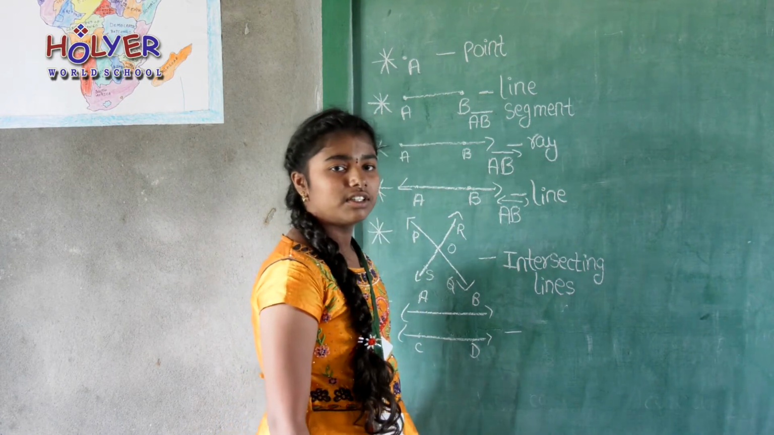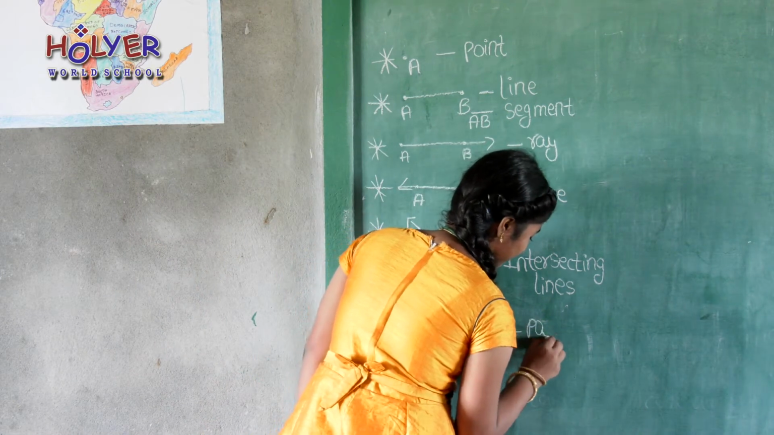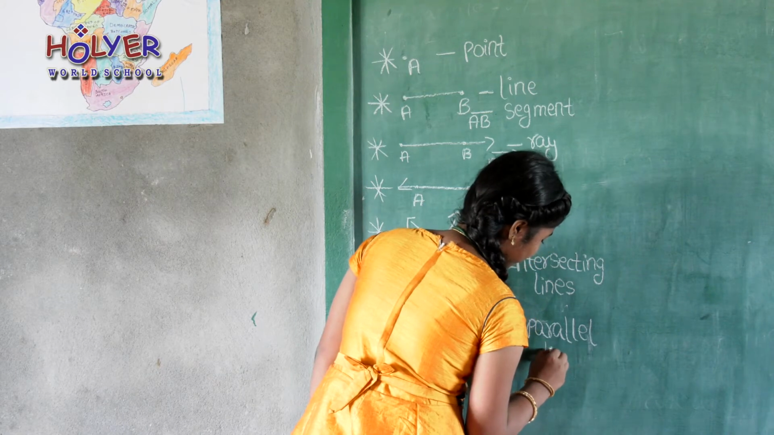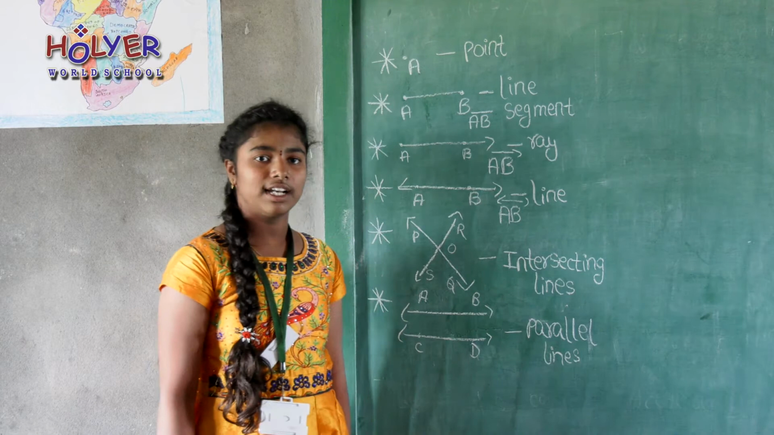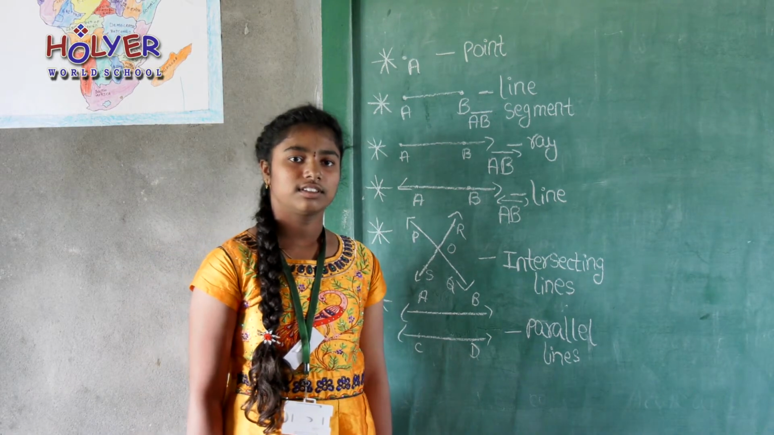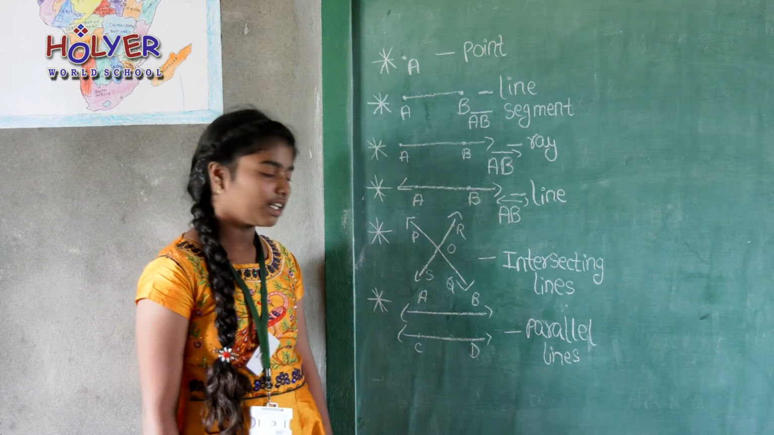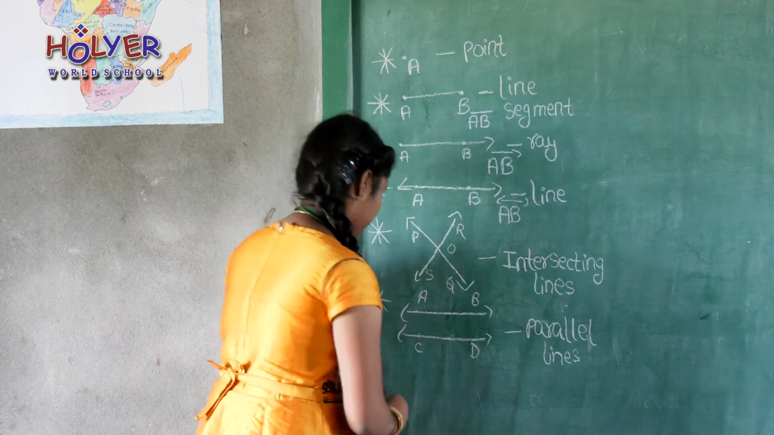Monica, please stand. What is this called as? Parallel lines. Did you know the definition of the parallel lines? Yes. If lines never cross or meet is called parallel lines. Okay, thank you. Please be seated. If two lines never cross or meet each other, then the lines are called as the parallel lines.